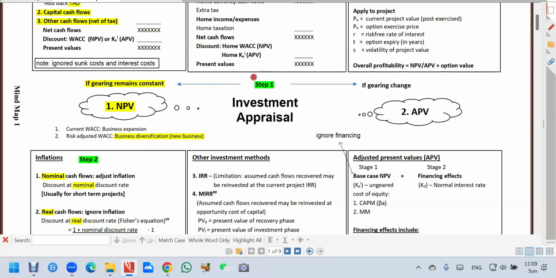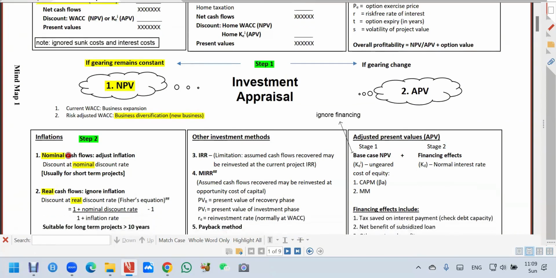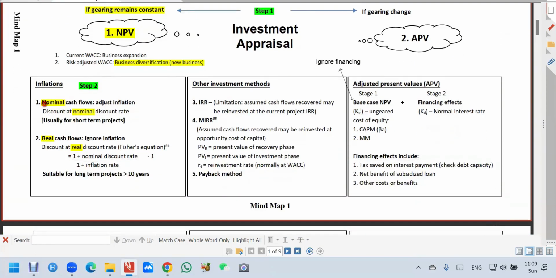All right, step number 1, if gearing same, you use NPV. Step number 2, you have to handle inflation. All right, so inflation, there are 2 ways to handle. Normally in the exam is the first way. Okay, so inflation is given, you adjust the cash flow.